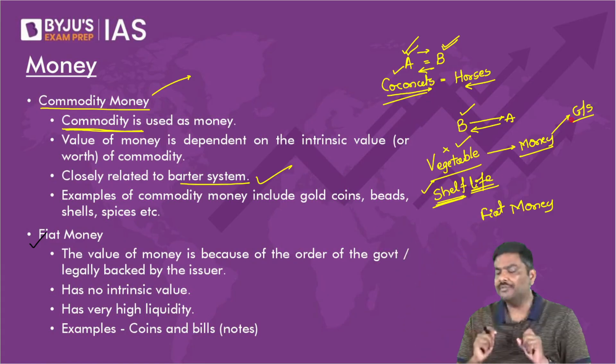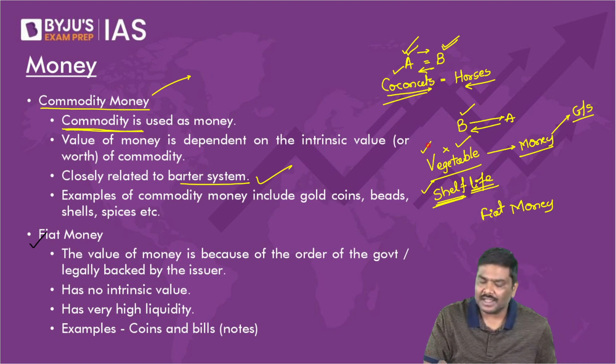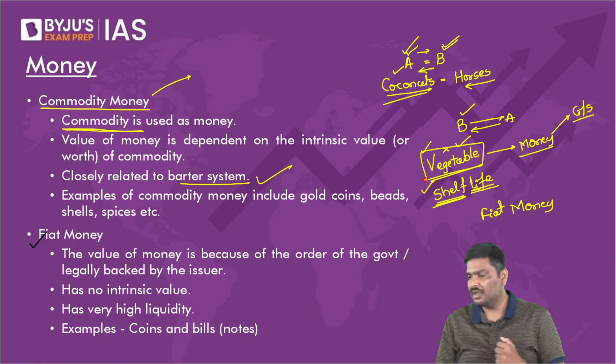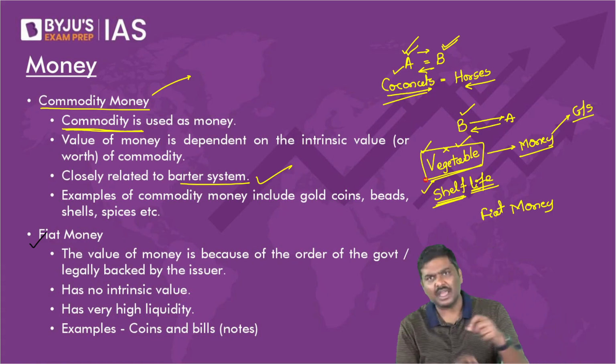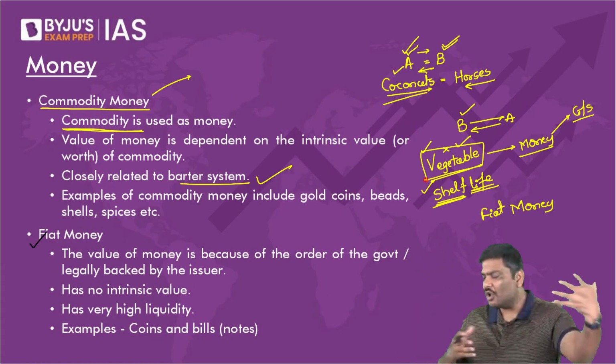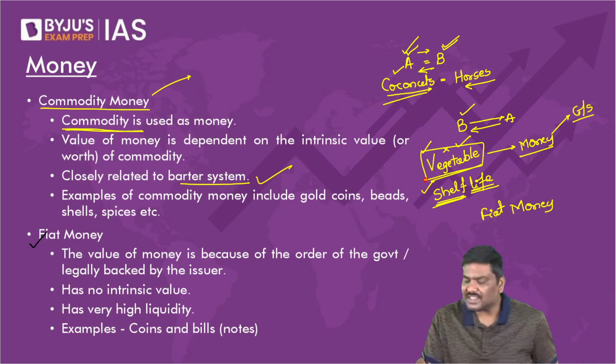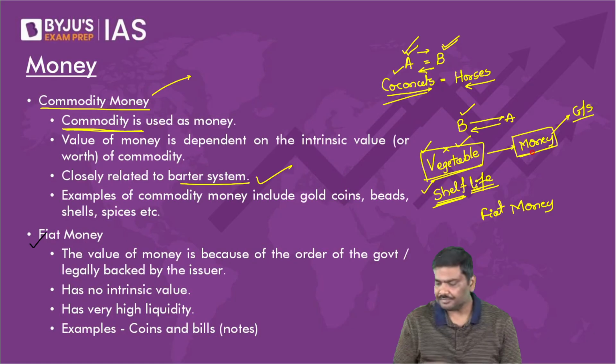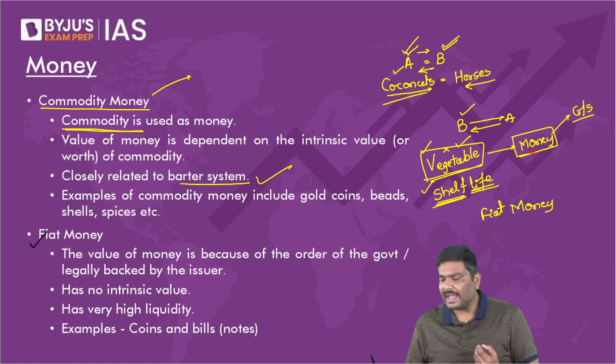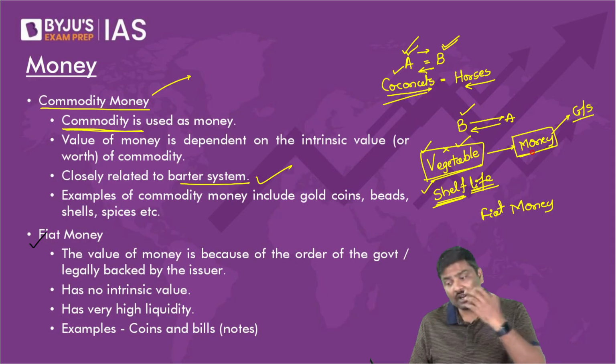Now think of it. In the barter system, can I store the value of a vegetable for a longer duration? Let me know. In the barter system, can we store the value of the product for a longer duration? No. But in the case of money, can we store the value for a longer duration? Correct? In money, that is fiat money, can we store the money value for a longer duration?